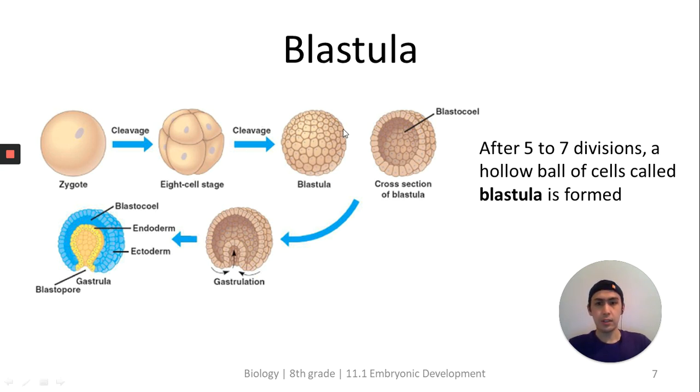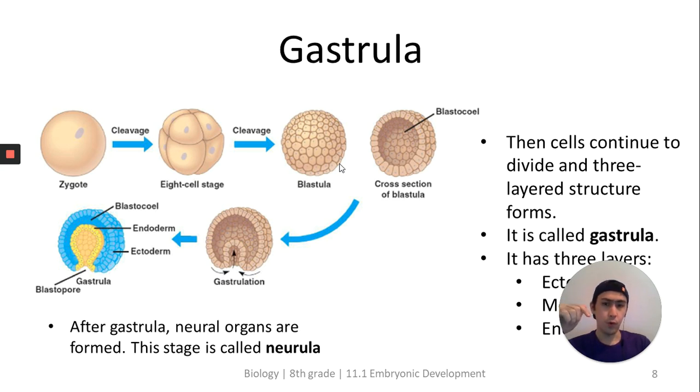Blastula is a stage when it has a lot of cells and it has a hollow inside. It looks like a ball, hollow inside. That's the blastula. And then that blastula starts to fold and it makes the gastrula.